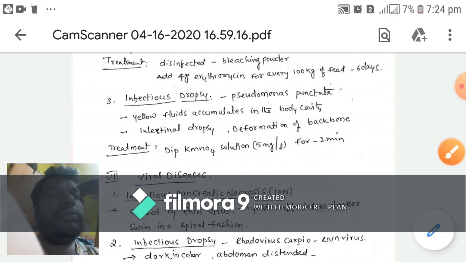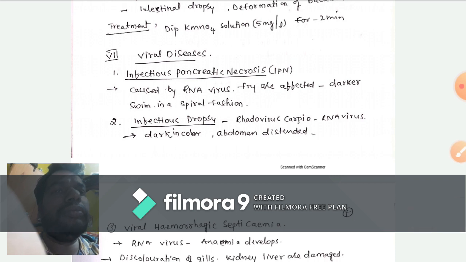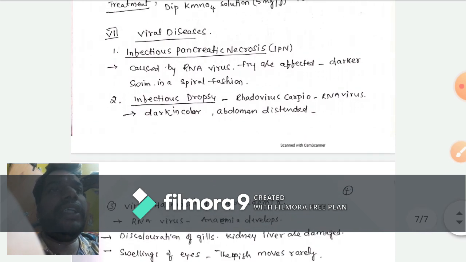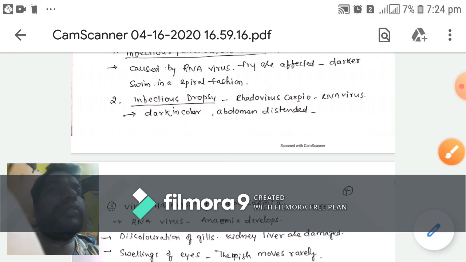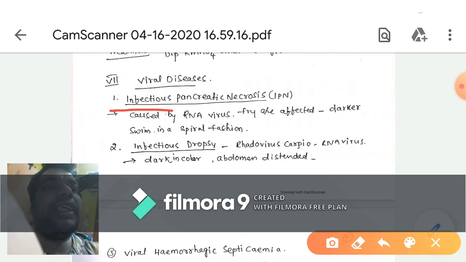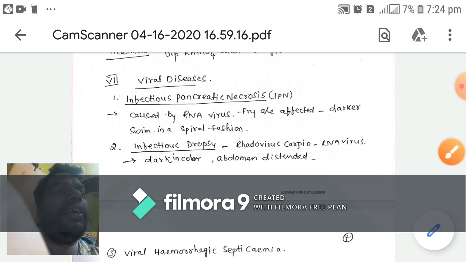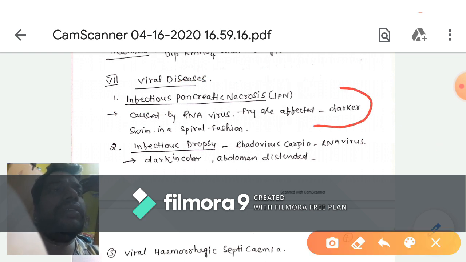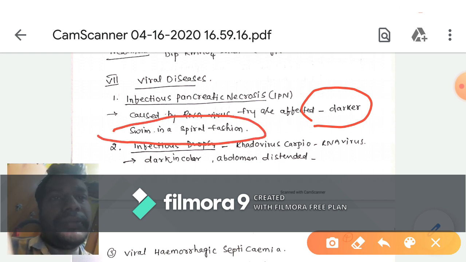And next, viral diseases. Here 3 diseases are there. One is infectious pancreatic necrosis. It is caused by an RNA virus, and fries are affected. The color turns very dark, and they swim in a spiral fashion.